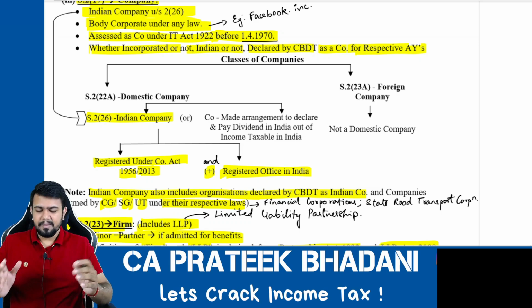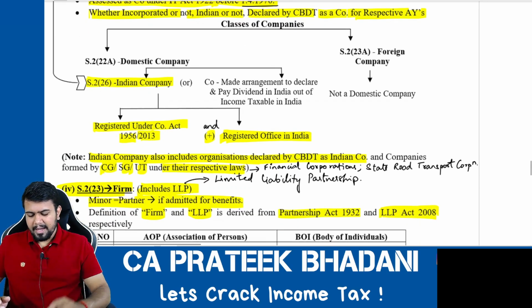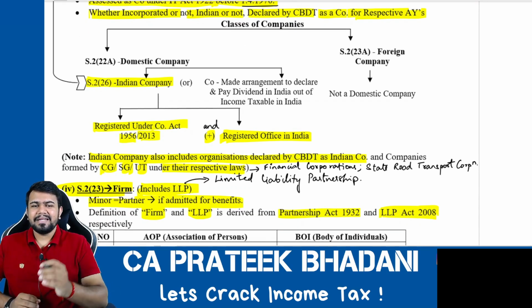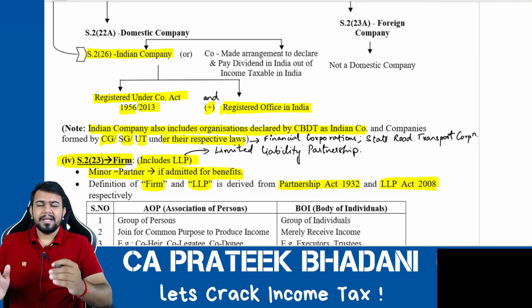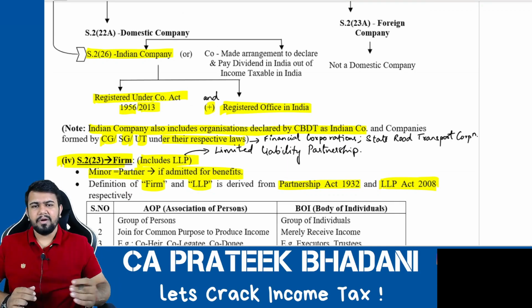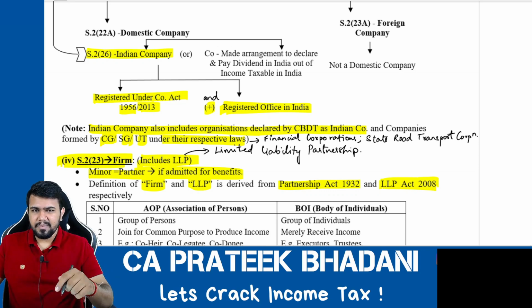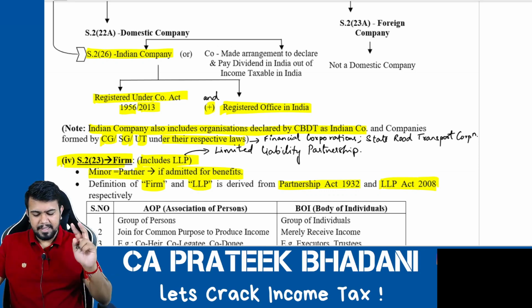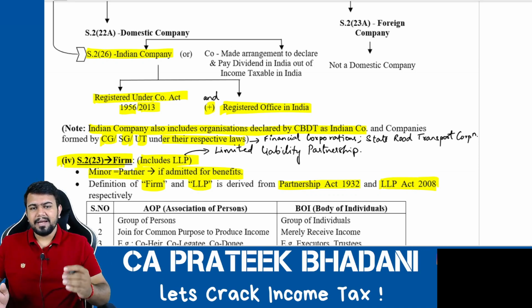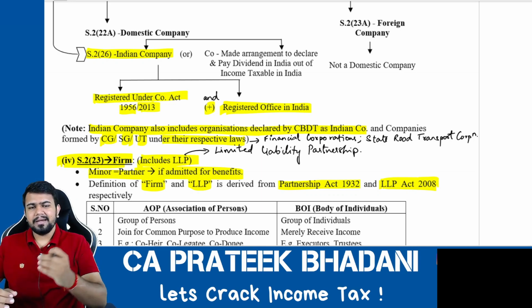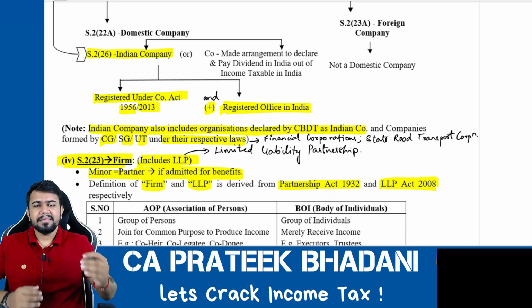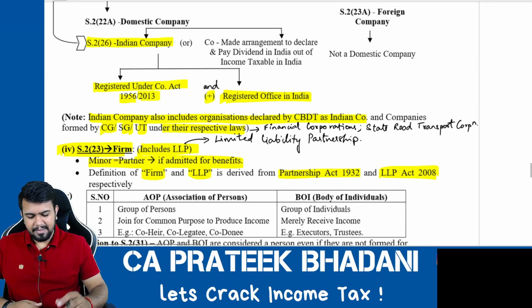Indian company. Now what is Indian company? Indian company is, number one, a company registered under the Companies Act 1956 or 2013, and it should have a registered office in India. Then some other organizations are also considered as Indian company. What are those organizations? Number one, if any organization is declared by CBDT as an Indian company, then it will be considered an Indian company. Number two, any organization incorporated under the government laws, that is the central government, state government or union territory. Under their laws, if any organization is incorporated, then also it will be considered as Indian company. For example, Financial Corporation or State Road Transport Corporation.